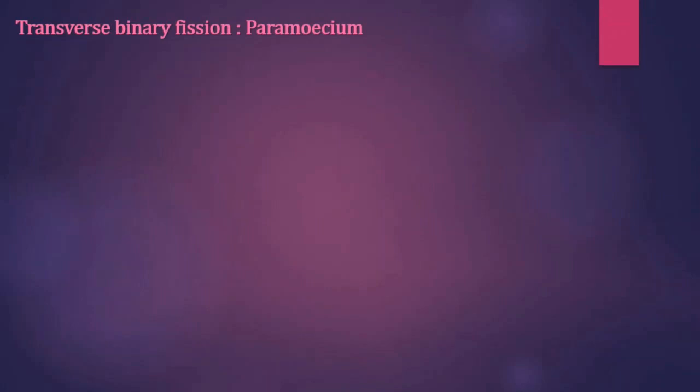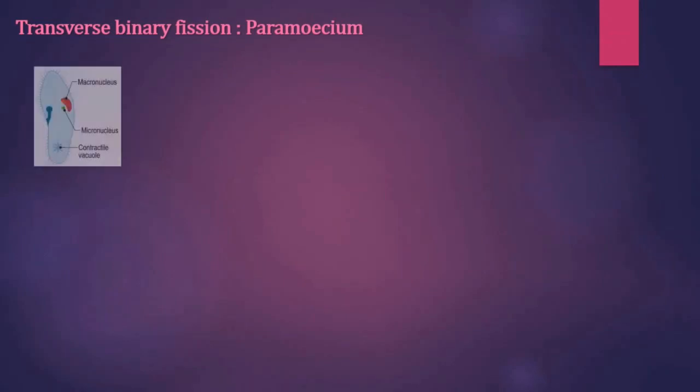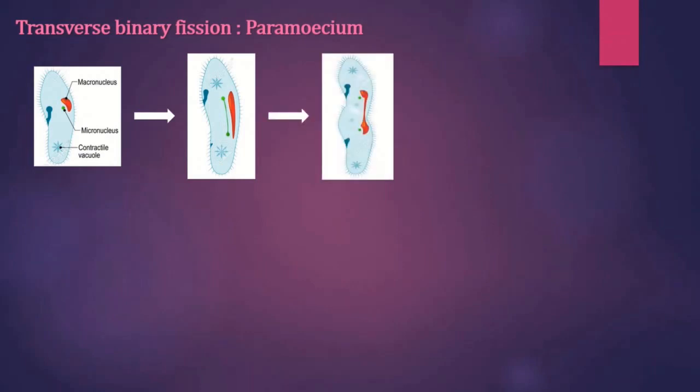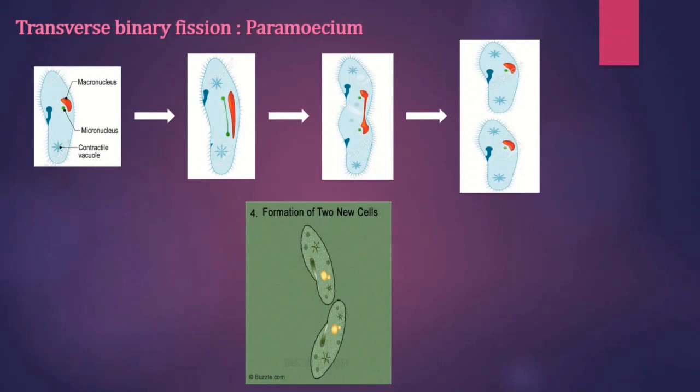Next we will see transverse binary fission in Paramecium. Paramecium divides by transverse binary fission. Paramecium lives in an aquatic environment, usually in stagnant warm water. Children, if you see here, it consists of a macronucleus and a micronucleus, and it gets elongated and finally divides. Next step is division of the micronucleus, then division of the macronucleus, and last we get formation of two new cells.